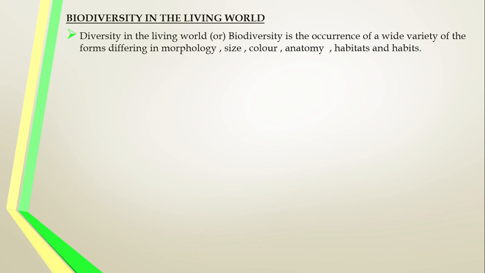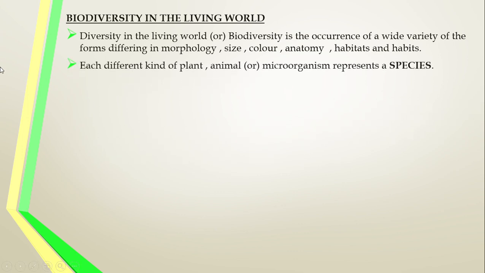The biological organisms may differ among themselves in various aspects like morphological features, anatomical features, and also the dwelling place, their habit, habitat wise, everything they can differ from one another. That is called biodiversity, different forms of living organisms. Each different kind of plant, animal or microorganism represents a species.